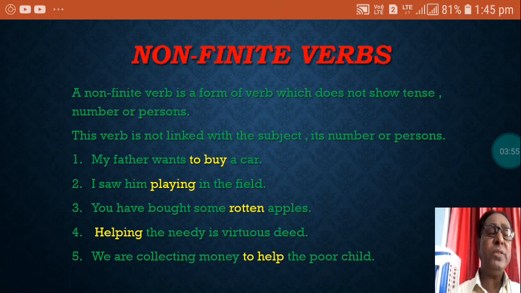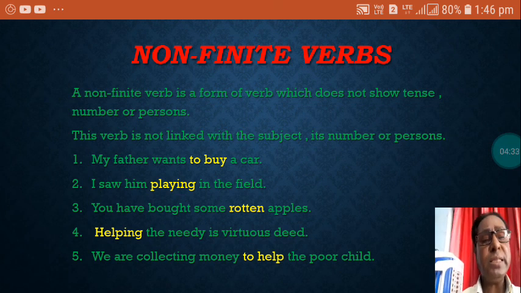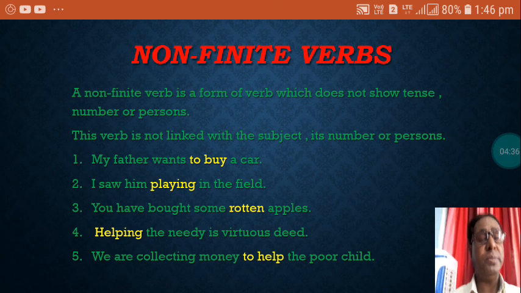Helping the needy is a virtuous deed. Here helping is a gerund, and that is also non-finite. We shall learn one by one in this chapter what a participle is, what a gerund is, what an infinitive is. We are collecting money to help the poor child. To help is a non-finite verb, called an infinitive. So these were some of the examples, and all the words marked in yellow, in highlighted form, are non-finite verbs.